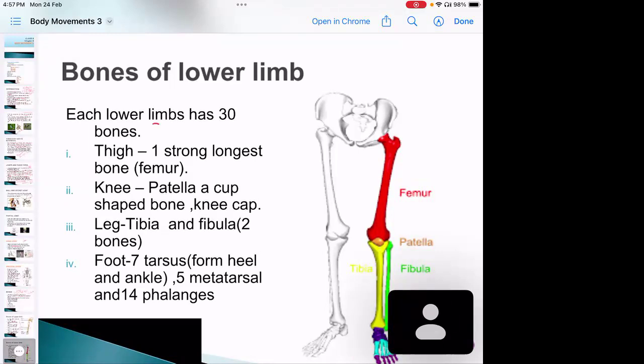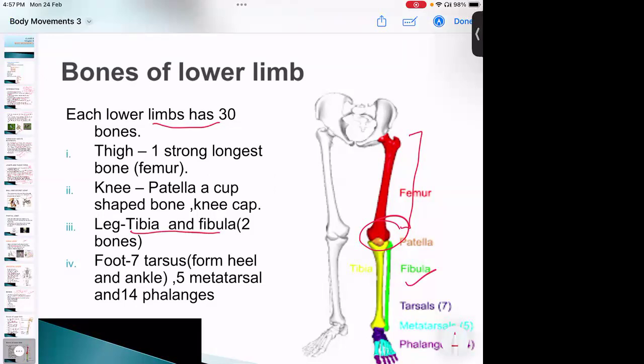Lower limbs also have 30 bones. The thigh bone is the strongest, longest bone, called the femur. This is the knee, where we have the patella bone, a cup-shaped bone, 1 in number. Then the legs have 2 bones, the tibia and the fibula. And the foot has again different bones: 7 tarsals, which form the heels and ankle, then 5 metatarsals and 14 phalanges.